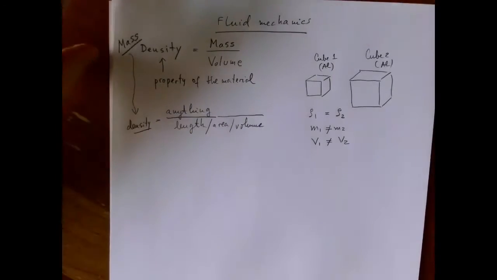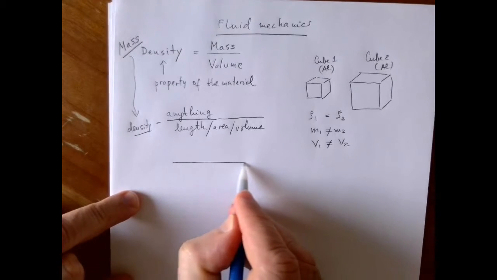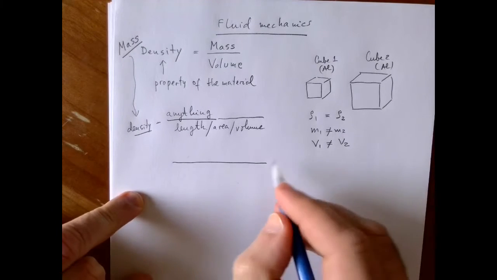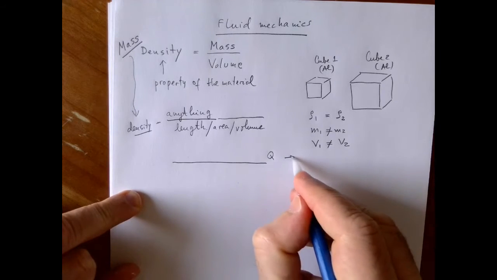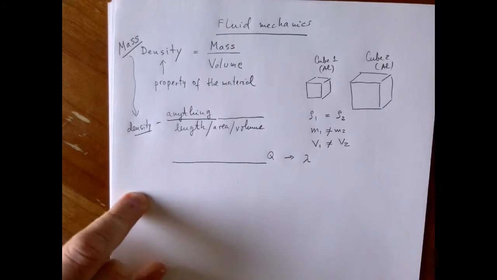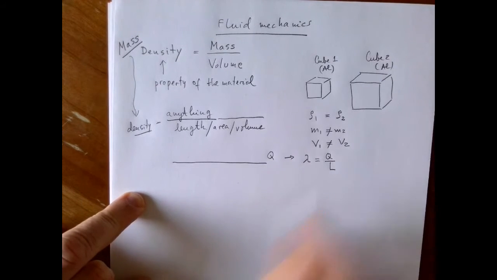In electrostatics, if I have a wire which is charged with charge Q, then we define the linear density as the charge divided by the length of the wire.